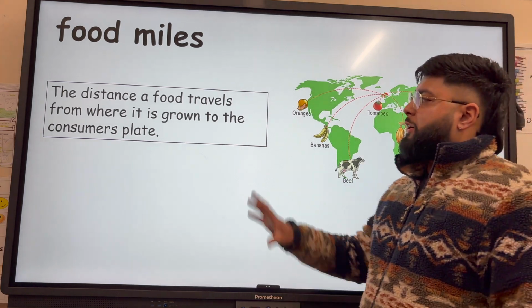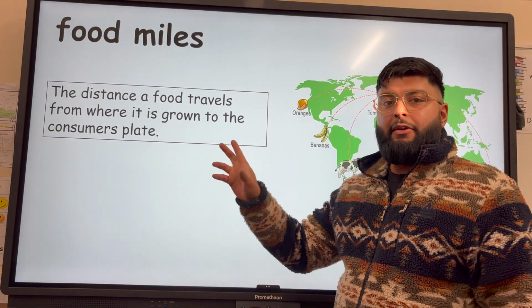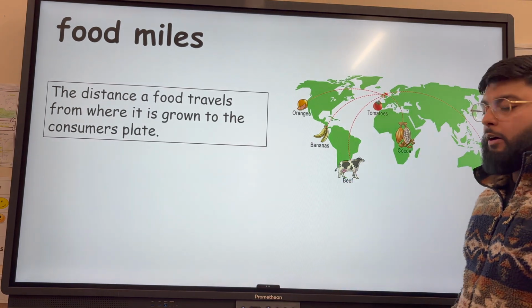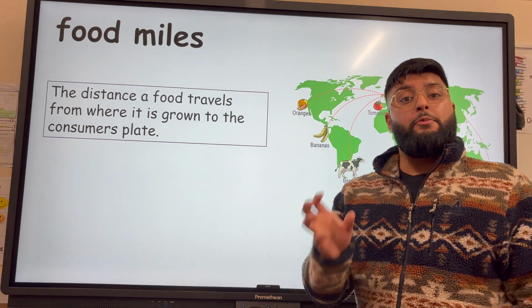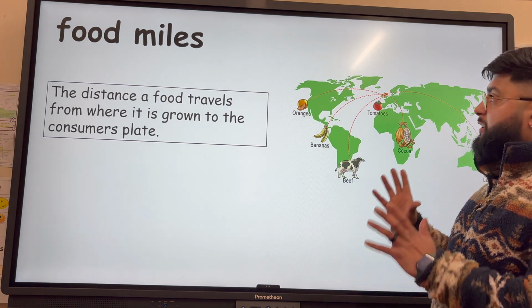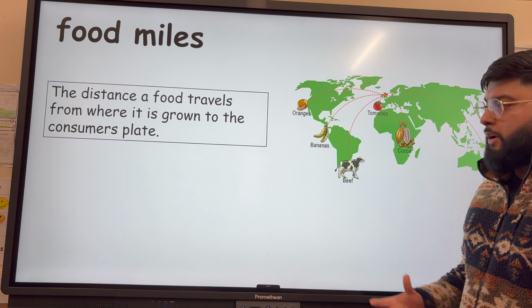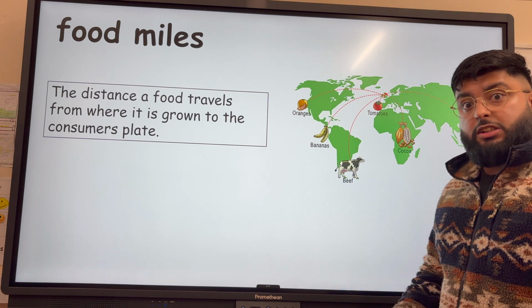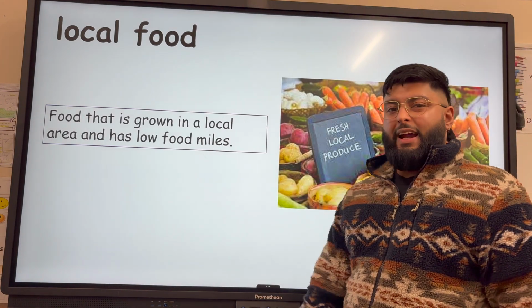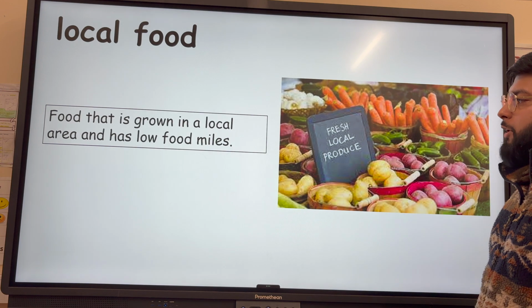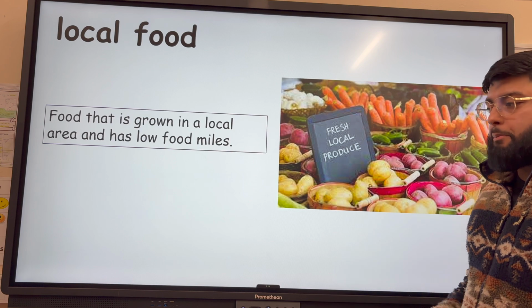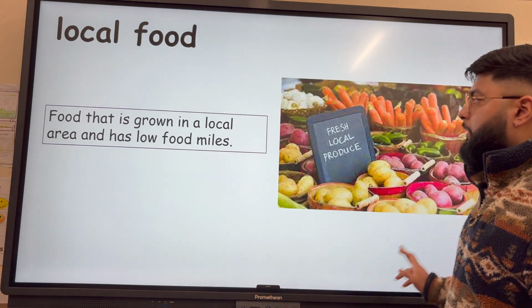Why? Because of food miles. Food miles, the distance food travels from where it is grown to the consumer's plate, or from production to consumption. A nice tagline for this used by Tesco: the distance food travels from field to fork. The more food miles we have on a product, the more carbon dioxide is associated with that food. Whereas local food is food that is grown in the local area and has low food miles. Obviously better for the environment because of that reduced carbon footprint, but not all food can be grown locally. An example, something like oranges don't grow in the UK climate.